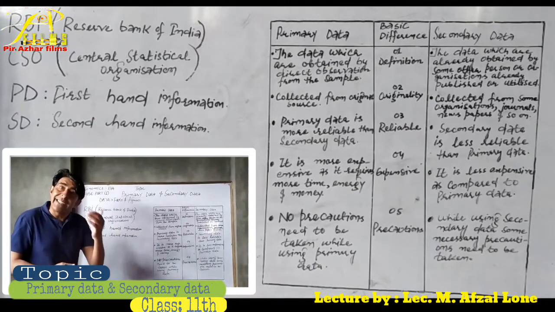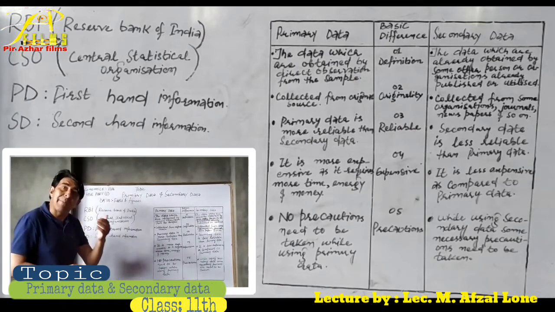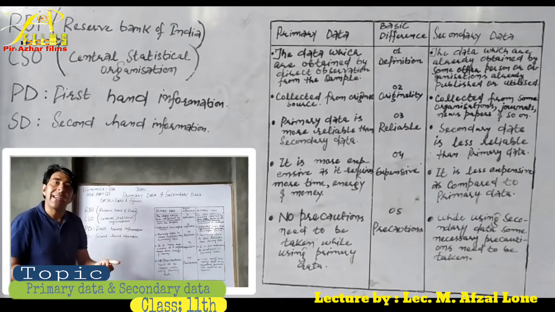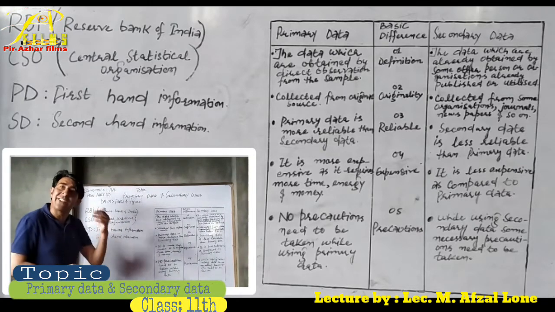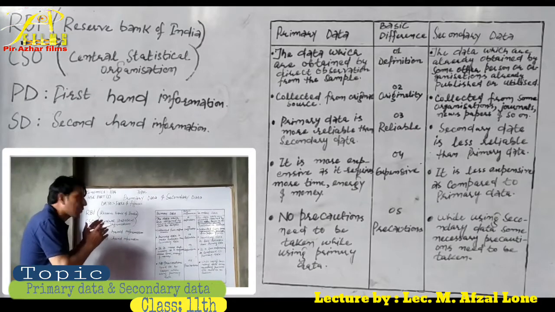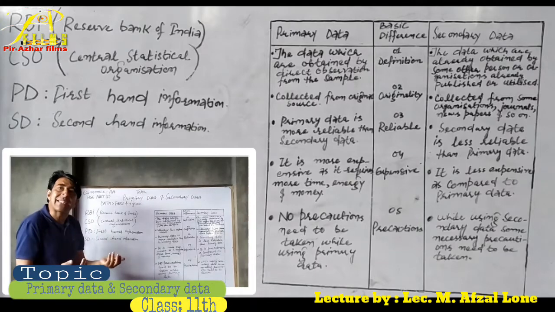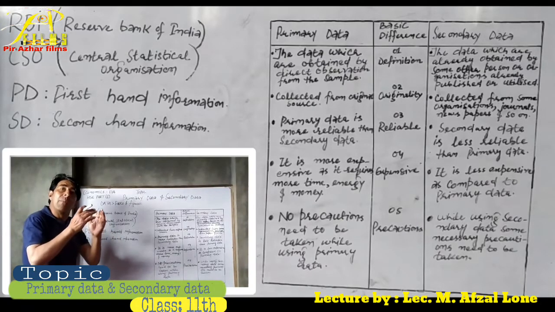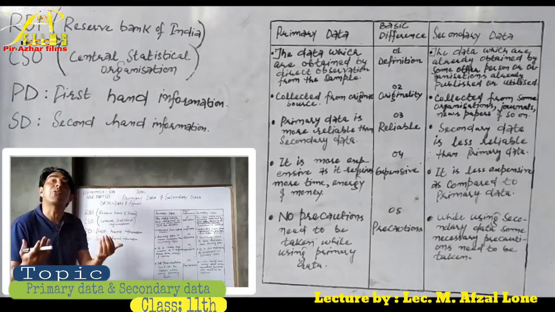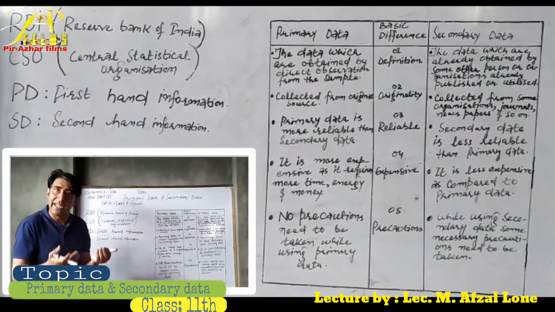Moreover, the data collected by RBI and CSO, RBI meaning Reserve Bank of India and CSO meaning Central Statistical Organization, and presented in the original form to the investigator, are also known as primary data.